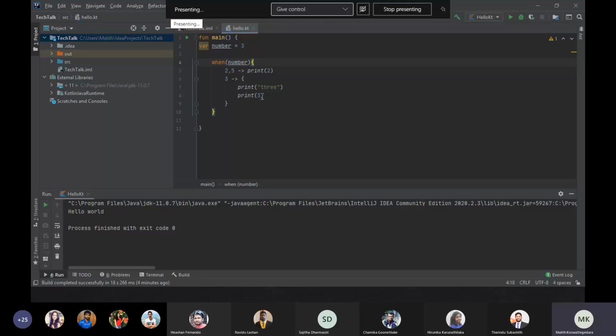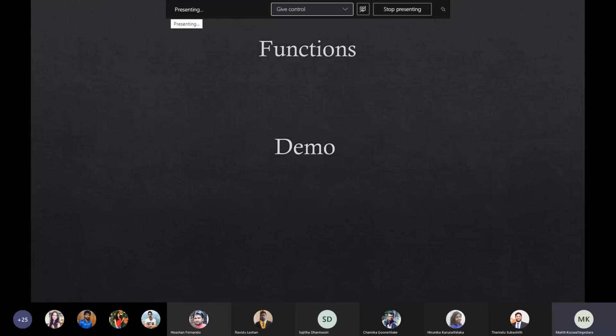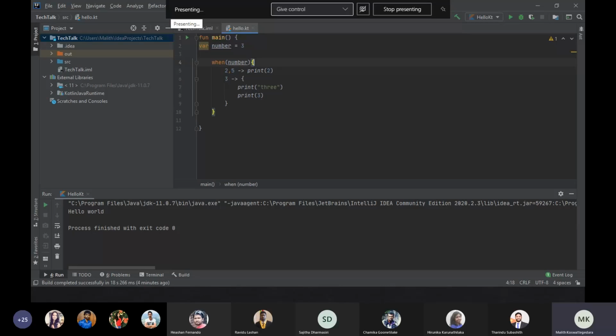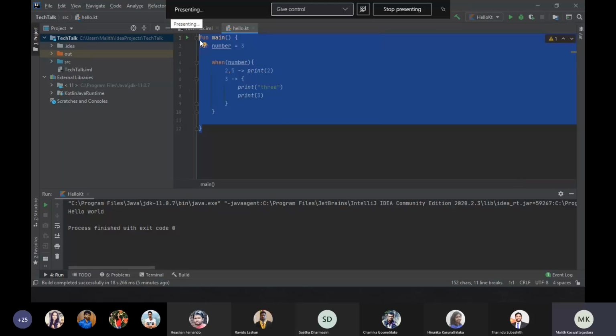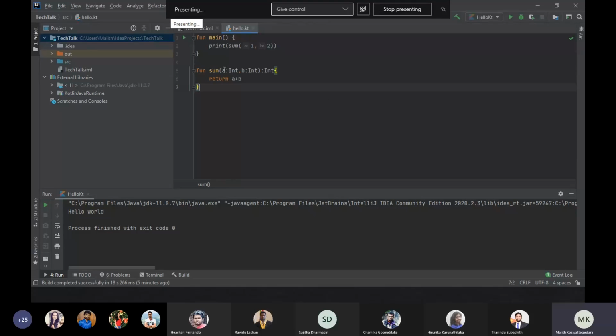Next, I'm going to talk about functions in Kotlin. I'll describe this using a demo. When creating a function in Kotlin, as I mentioned, we have to use this fun keyword. So in this example, we can pass the parameters, but here we have to specify the return type.